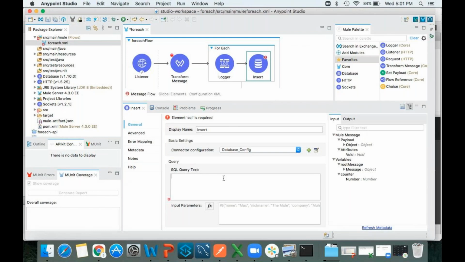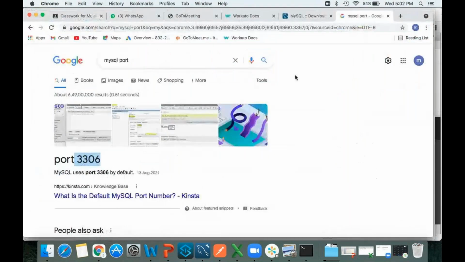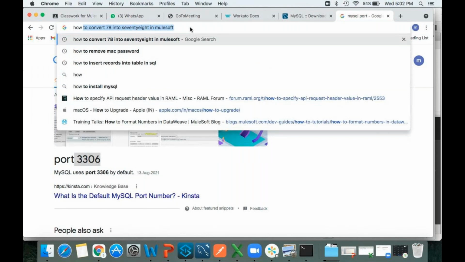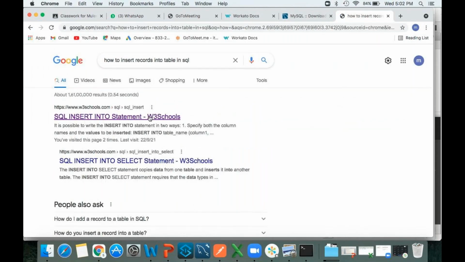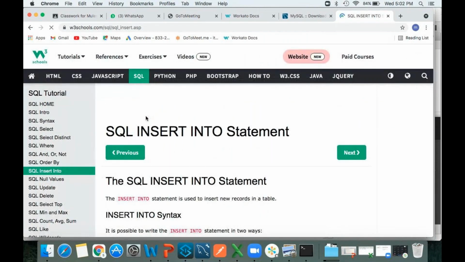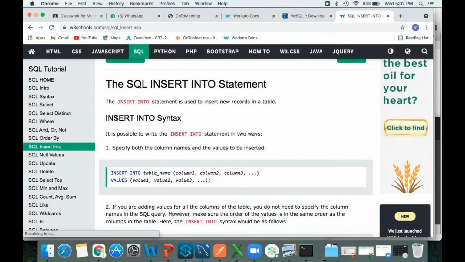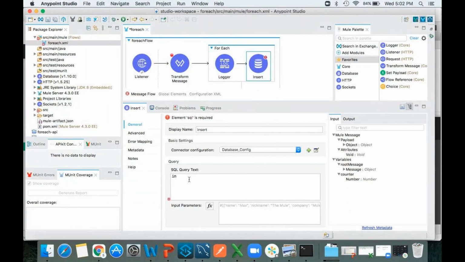Correct? So here I am going to write some query. If you don't know how to write a query, you can Google it. Now I want to insert, right? How to insert records into SQL. Click on this, you will get the syntax. So this is the insert into syntax. You can say insert into table name. Here you just write insert into, what is my table name?